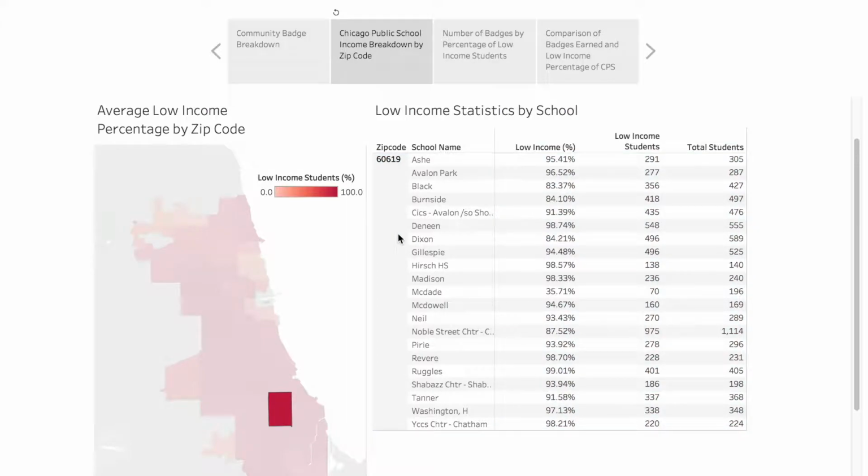As you can see, the majority of Chicago public schools have a very high percentage of low-income students. It is for this reason that we have decided to further analyze the CCOL data by percentage of low-income students. We wanted to determine if the income level of students in schools impacts their involvement in CCOL.